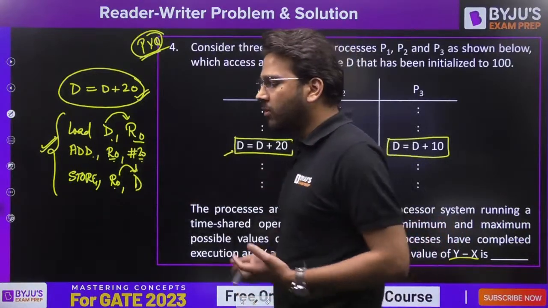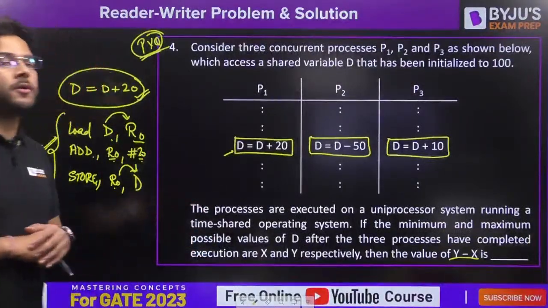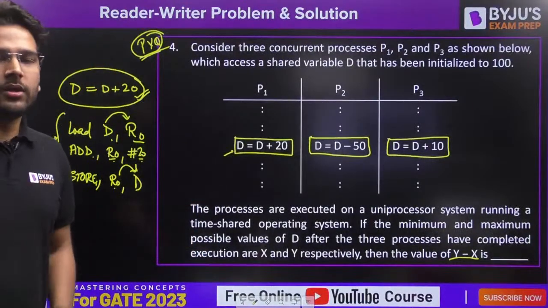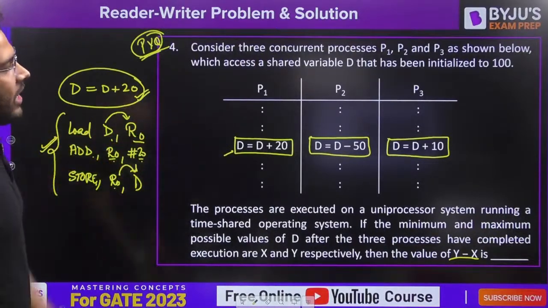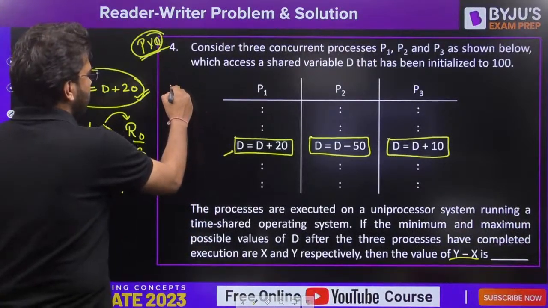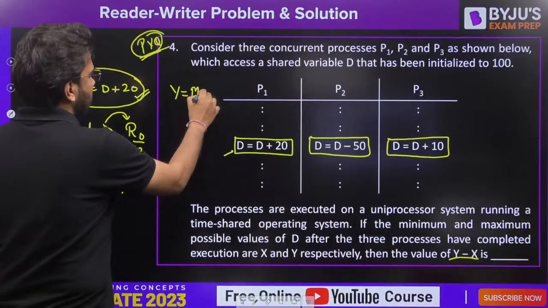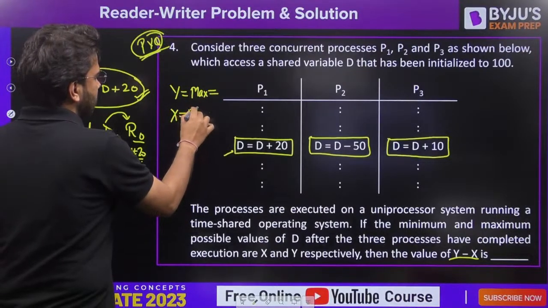This is how we perform arithmetic operations. In computer organization also we talk about these things. Okay, I have given you the hint. Now try to find out what should be the maximum value here, that is y, and what can be the minimum value, that is x.